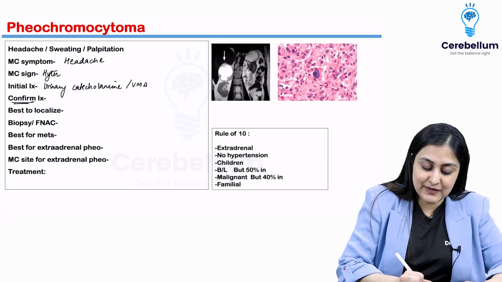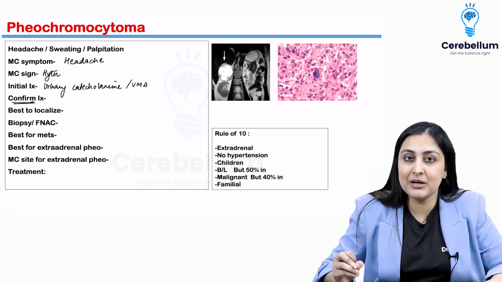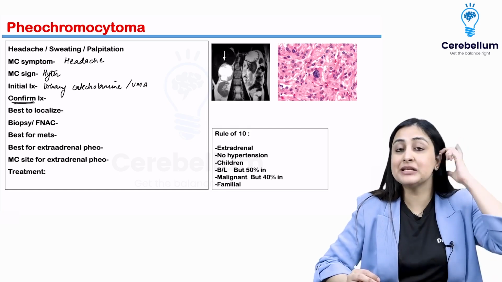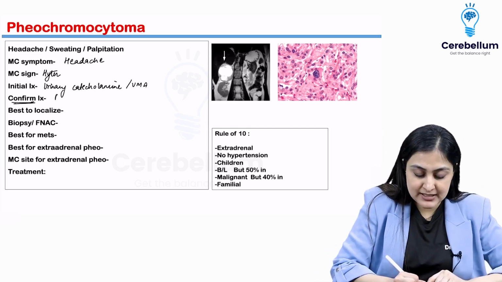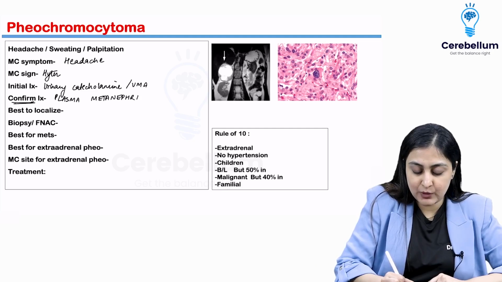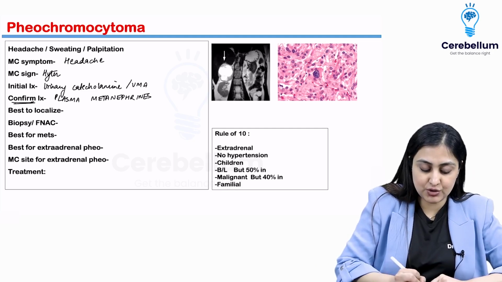Confirmatory or the best investigation, remember, never answer MRI. As I've already said, in all of endocrine, radiology will never be the answer to confirm. So best is plasma metanephrines. All right, so this is plasma metanephrines, which is very, very important as the best investigation to confirm that it is pheochromocytoma.